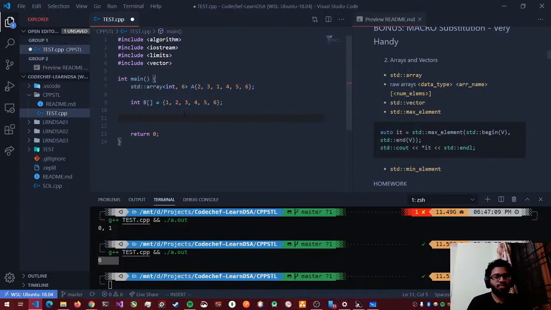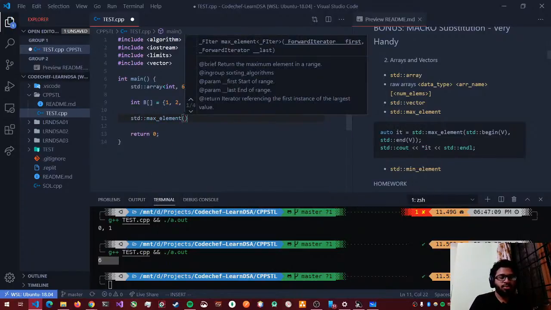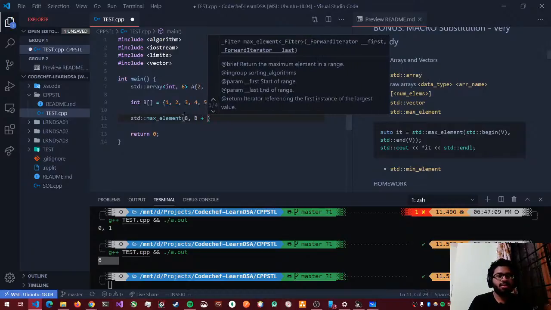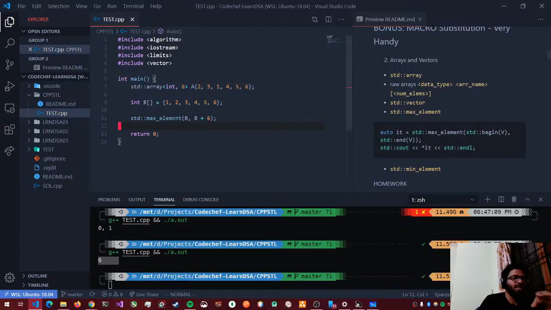Let's say I wanted to do max element. It's std::max_element. So what is that? B comma B plus 6. The way this works is standard max element needs a memory location, like from which memory location until where do I search for the maximum element? So here I'm telling it go from the beginning of B until the end of B. B has 6 elements, so B plus 6 will be the end of B.